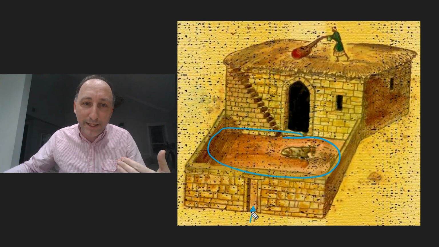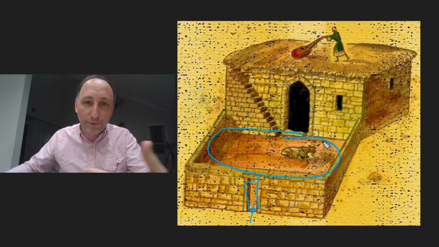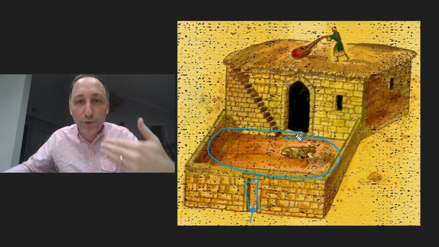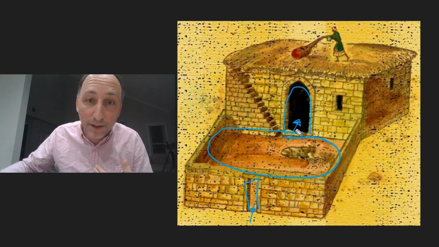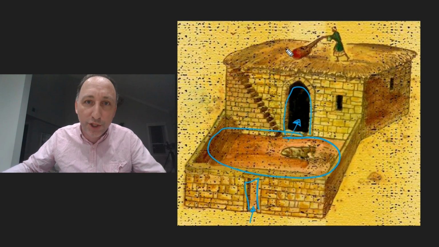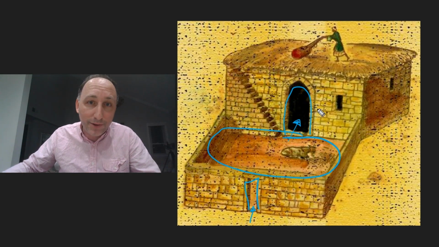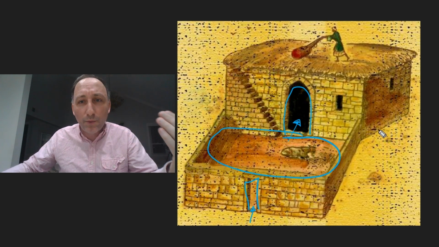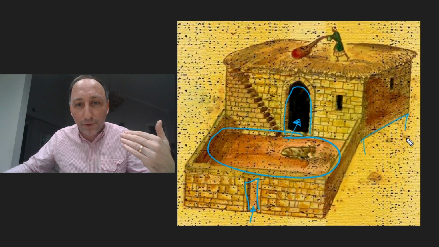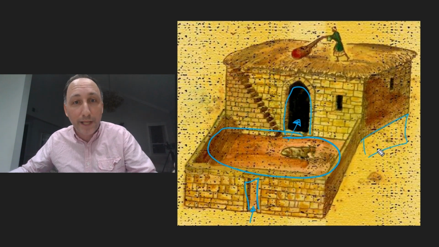So there was the entrance here, but that would not take you immediately into the room. There was a sort of vestibule that would take you to the main door of the house, where the family would live all together. Usually it was just one big room where the whole family gathered and would eat and sleep. And then maybe they had a lower level where they would have the stable with all the animals.